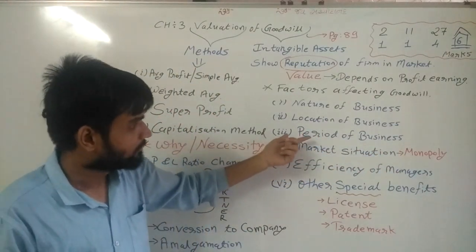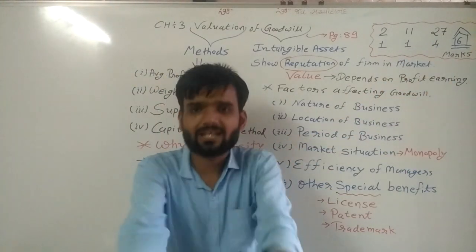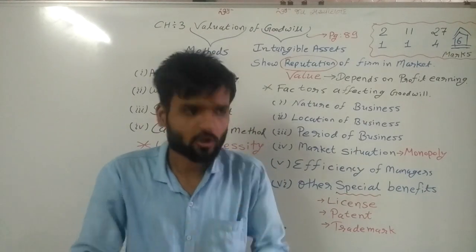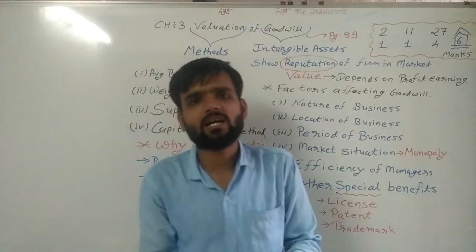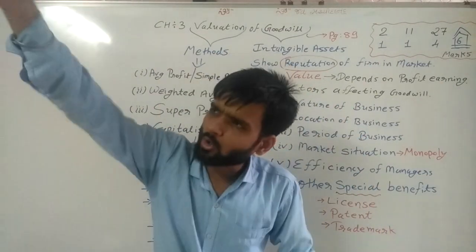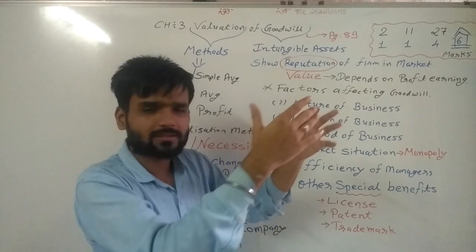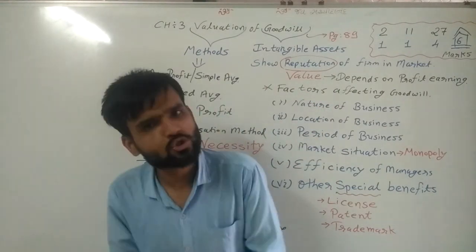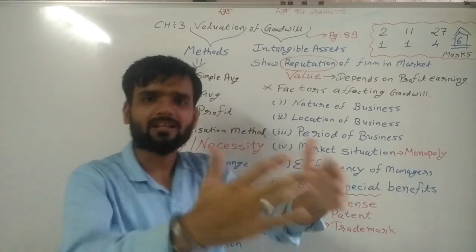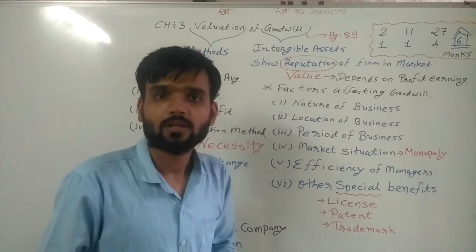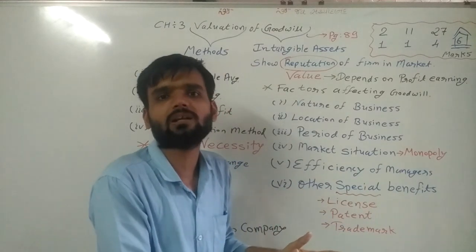Now, period of business. From how many years a person has been working or doing business? For example, in your residential area, some shops have been there for a long time, like a general store. Many persons are used to using that particular shop. Whenever the shop owner changes, he can sell the shop at a higher price, because many persons are already used to that particular shop.